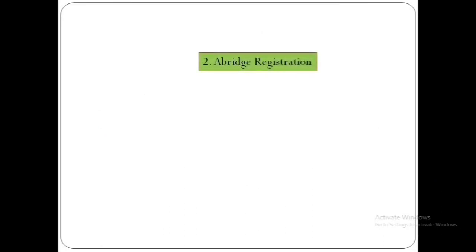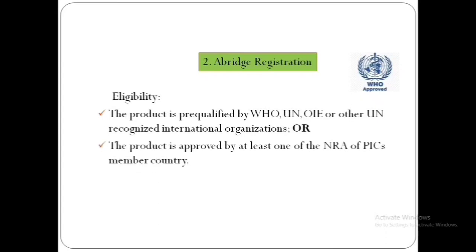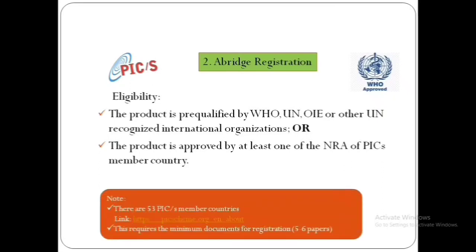Secondly, your product becomes eligible for the average registration route if it has been approved by WHO, UN, OIE, other UN recognized organizations, or if it has been approved by one of the PICS member countries. For your information, there are 53 members in the PICS. You can also find it by typing PICS member countries in your web browser.